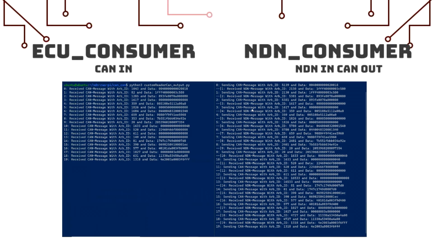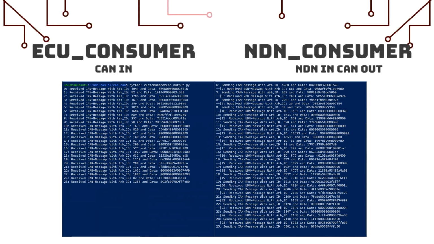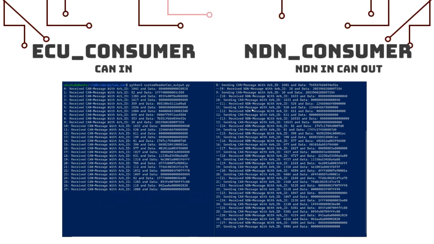Looking at the consumer logs, we can see that after the message is received, it is converted back into a CAN packet before being sent to the consuming CAN ECU. And here we can see the consuming ECU receiving those messages.